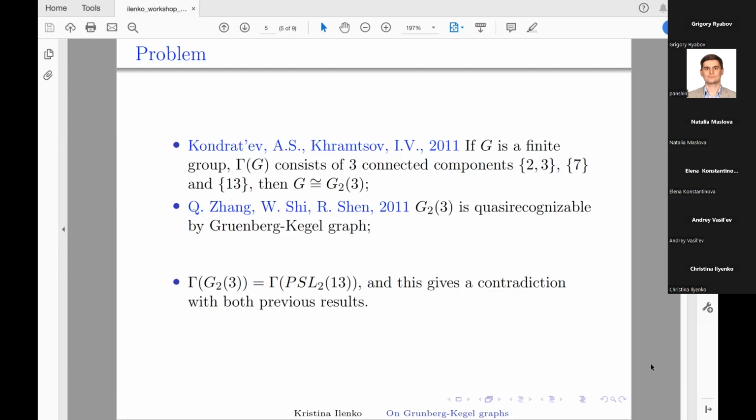However, in the same year, Zhang, Shi, and Shen proved that G23 is quasi-recognizable by Gruenberg-Kegel graph.